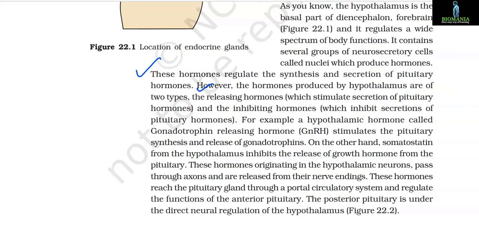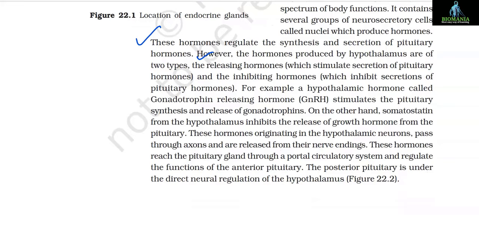However, the hormones produced by hypothalamus are of two types. The releasing hormones which stimulate secretion of pituitary hormones and the inhibiting hormones which inhibit secretions of pituitary hormones. For example, a hypothalamic hormone called gonadotropin releasing hormone, that is GnRH, stimulates the pituitary synthesis and release of gonadotropins. On the other hand, somatostatin from the hypothalamus inhibits the release of growth hormone from the pituitary.